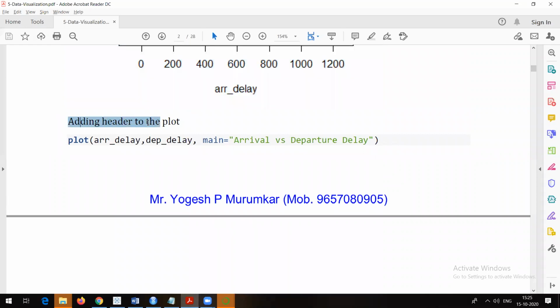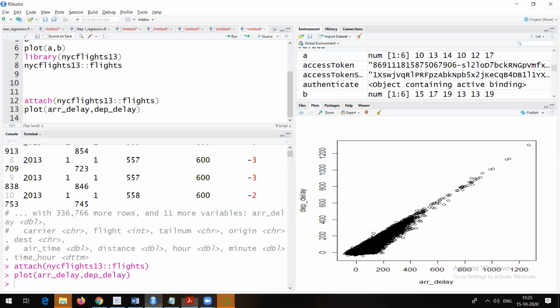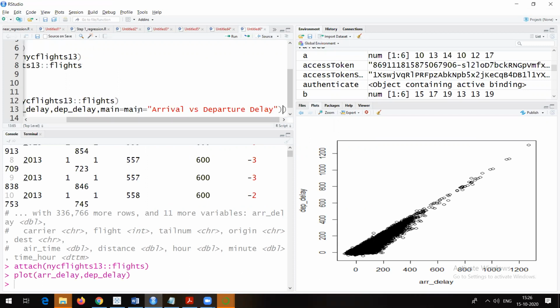Now see, what if you want to add a header, X label and Y label? All those things we can add. This thing we have already done, arrival delay, departure delay, and you can add something called main, and that main is going to be this particular thing, arrival versus departure. Whatever you want to write, you can write here. Suppose in R, in this command itself, plot arrival delay departure delay, main is equal to, suppose, control V.